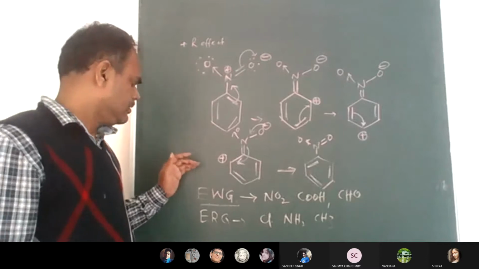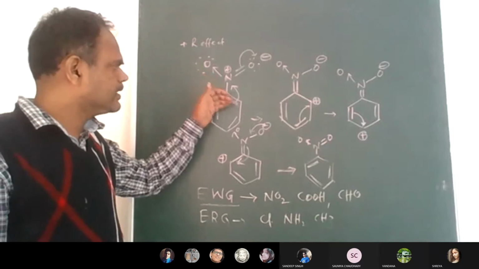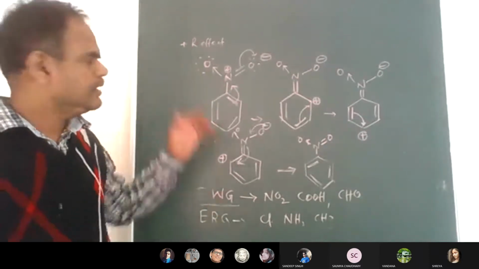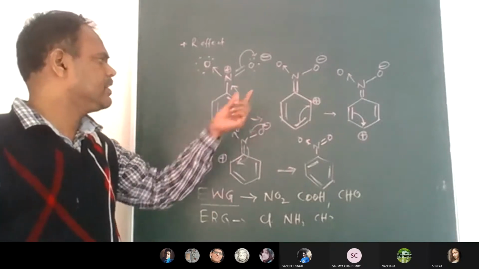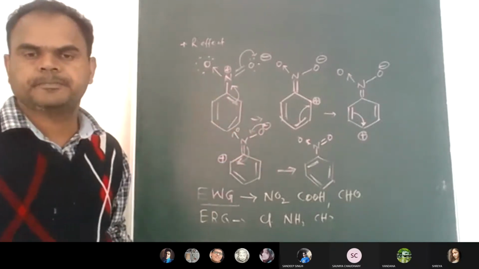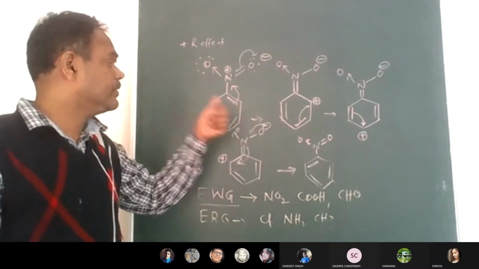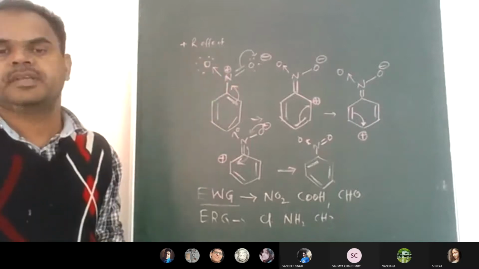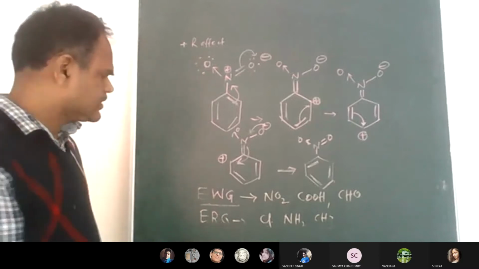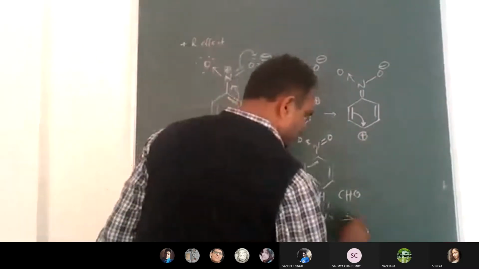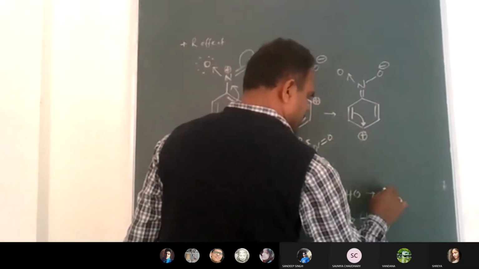That means the substituent that is present on the benzene ring also will affect the reactivity of the benzene. They will direct the electrophilic substituent or any substituent to attack on the benzene ring. Where to attack? On the ortho position, the para position, or the meta position, these groups will decide. Such groups are called electron withdrawing groups and electron releasing groups. Electron releasing groups will follow the plus R effect. Electron withdrawing groups will follow the minus R effect.